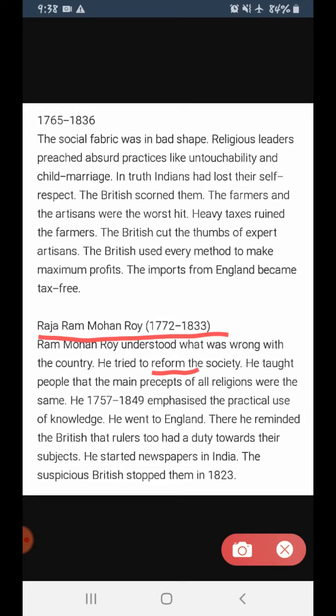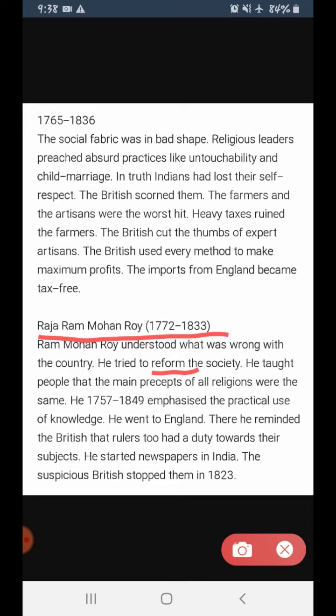Whatever God you pray to, God is one. So if God is one, why do you form different ways of worshipping? Why do you follow different laws? So he tried to tell that we are all one. We are not different, we are the same. Clear?